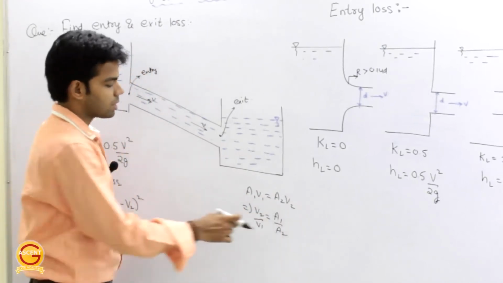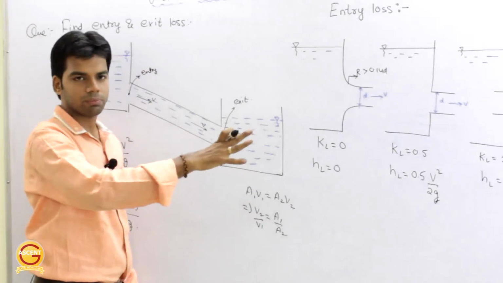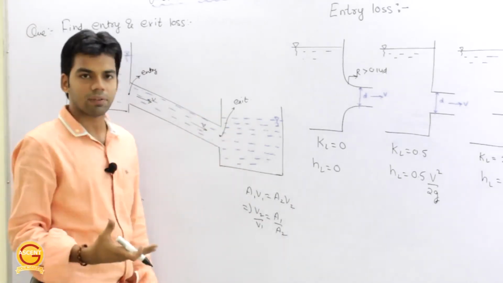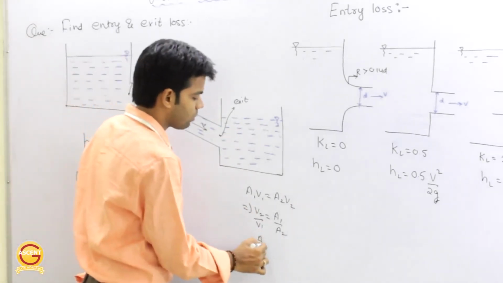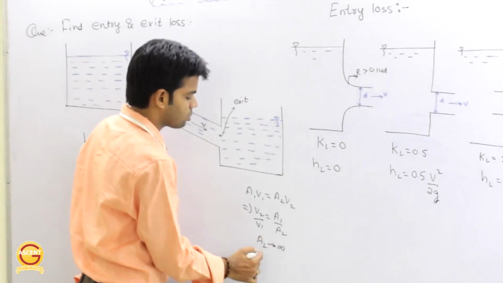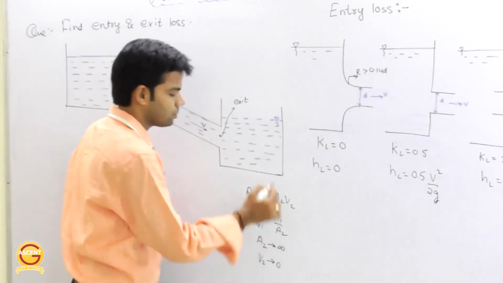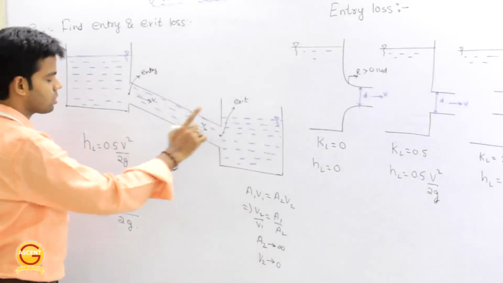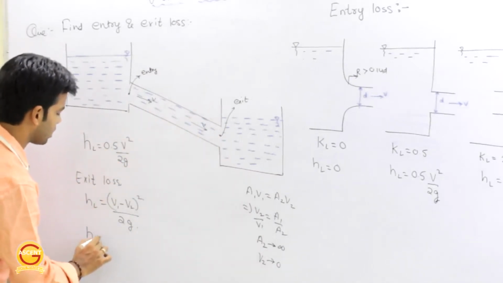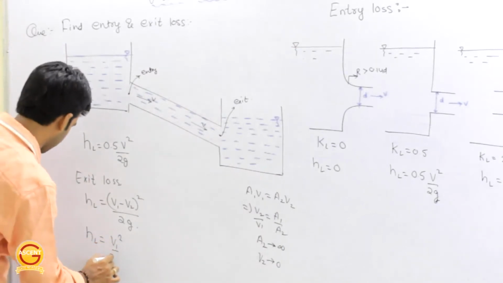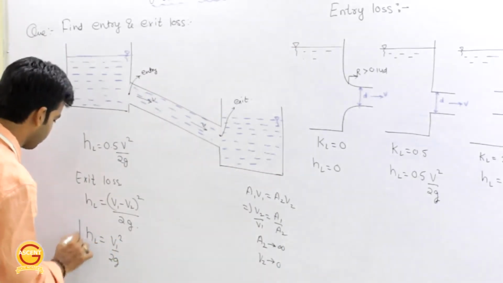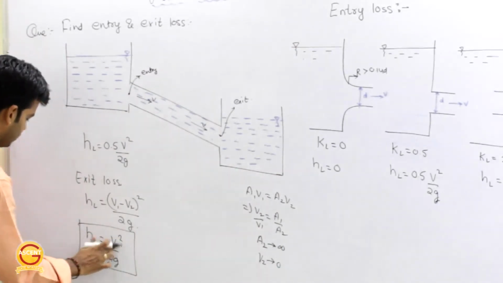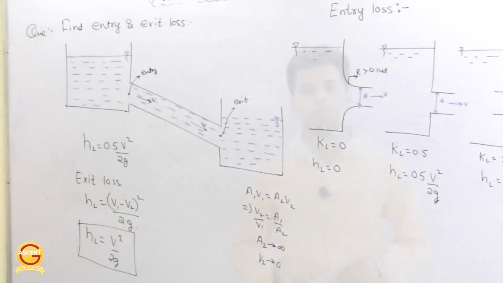And what is A2? A2 is nothing but infinite. This is a sufficiently large reservoir, that means A2 tends to infinite, and since A2 tends to infinite, therefore V2 tends to 0. Getting this or not? So V1 is nothing but V, V2 is nothing but 0. So this exit loss HL is equal to V1 square by 2g, that's it, or V square by 2g. Getting this now?